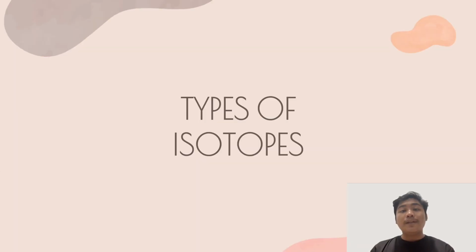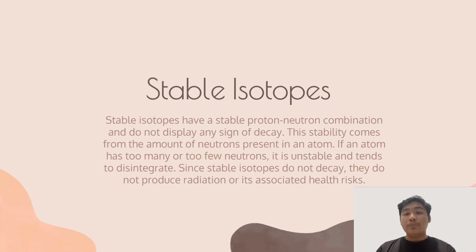Next, I will explain about type of isotopes. There are two types of isotope, which are stable isotope and radioactive isotope. Stable isotope. Stable isotope have a stable proton-neutron combination and do not display any sign of decay.